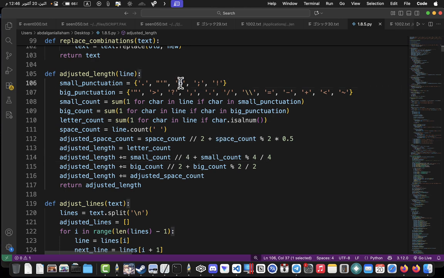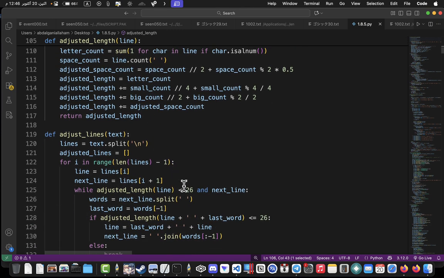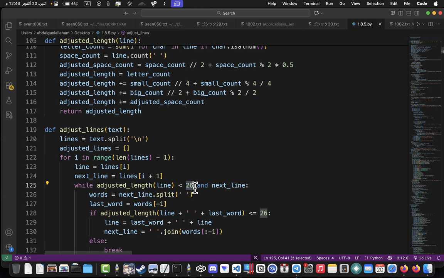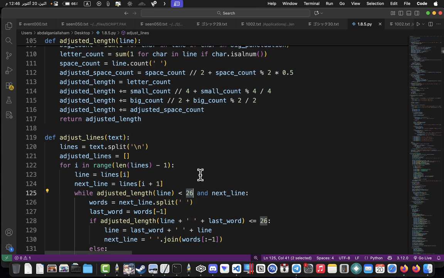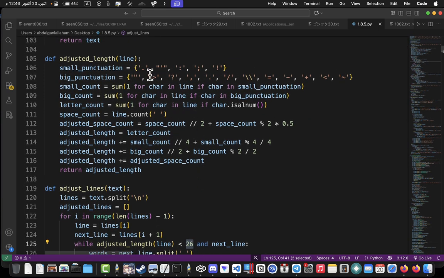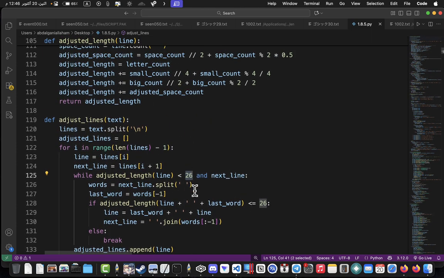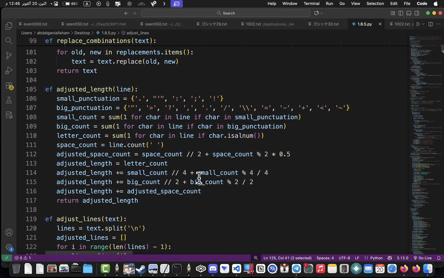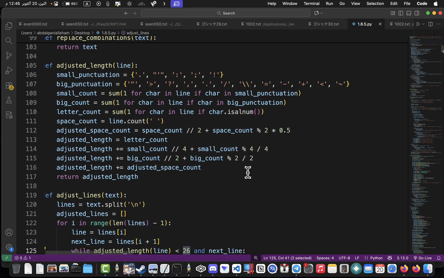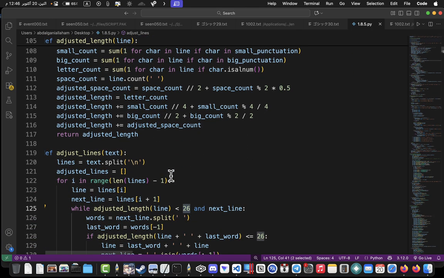So if we put a lot of these, they will take so much of the space that's allowed in the line. A line is allowed to have 26 kanji characters, or 55 English characters. So if we don't have this function, the comma will take as much space as a kanji, which will make the lines in the game very short. And I had this problem before.